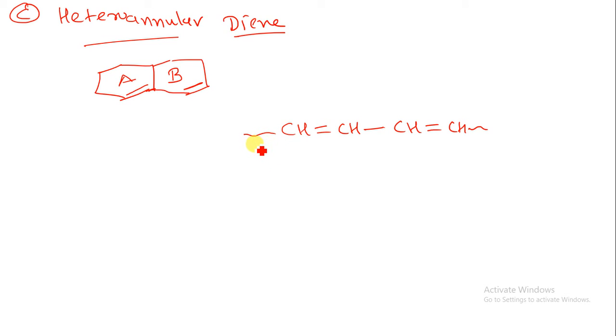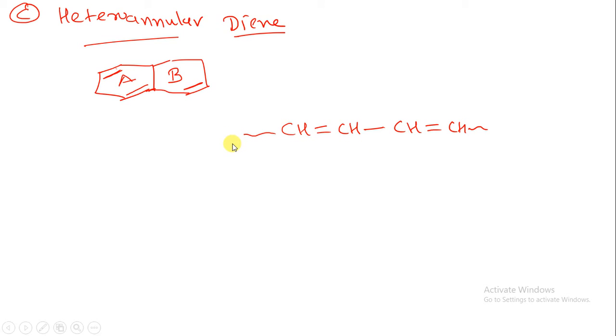this as a heteroannular diene system. Suppose we have a homoannular diene system, like if I have a double bond over here and in the same ring another double bond over here, a double bond, single bond, double bond. Now if it is not in conjugation, we do not have to consider this as a homoannular diene system. This is a heteroannular diene system in which the 1,3-butadiene is present.